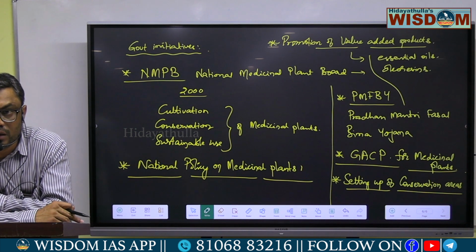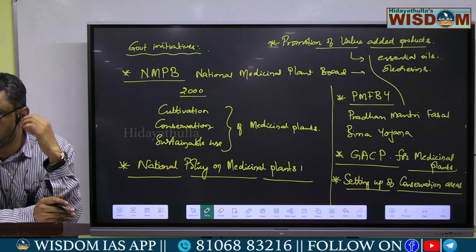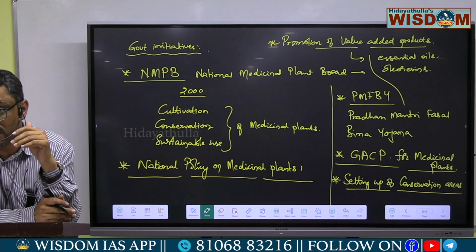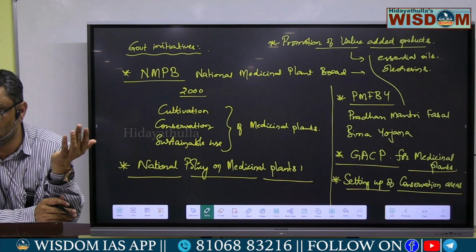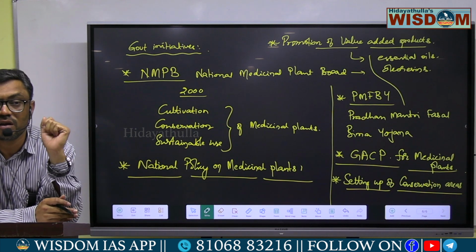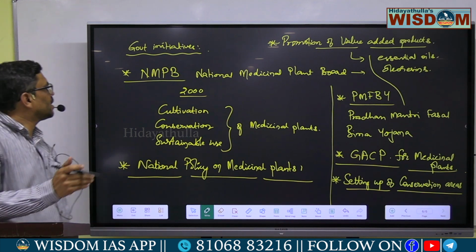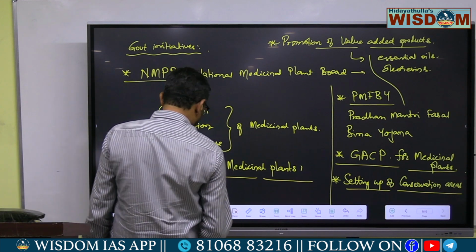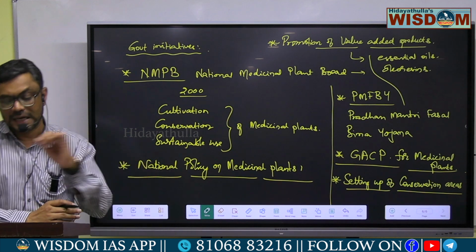Actually, these are not medicinal products as such. From some of these medicinal plants, some other products can be extracted which are commercially important. So these commercial products can also be promoted, thereby we can increase the income of the farmers. And also support for R&D and clinical trials. The government is also supporting research and development establishments, and also promoting clinical trials.